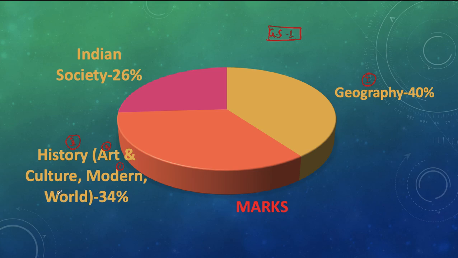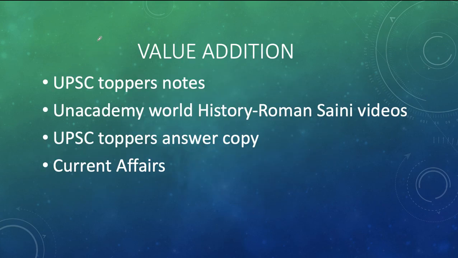The reason why I am saying this is, both post-independence and world history have a very minimal role in GS paper 1, because there were some years in which both post-independence and world history questions were never asked. So try to have this information available with you. And finally, you can move on to Indian society after covering the history.